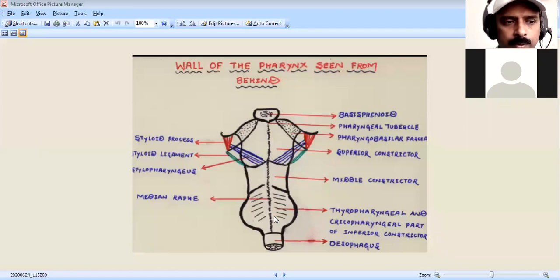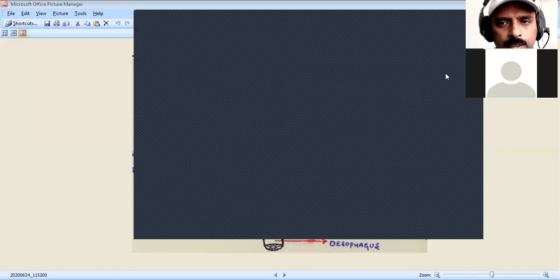So here we have come across the first muscles of the pharynx. Muscles of pharynx are called the constrictor muscles of the pharynx. They are three pairs: superior, middle, inferior constrictor muscle. And I have told the 5 points relating the muscle introduction, preliminary remarks about the constrictors of the pharynx, and now we are going to deal with the origin and insertion points of the muscles of the pharynx.